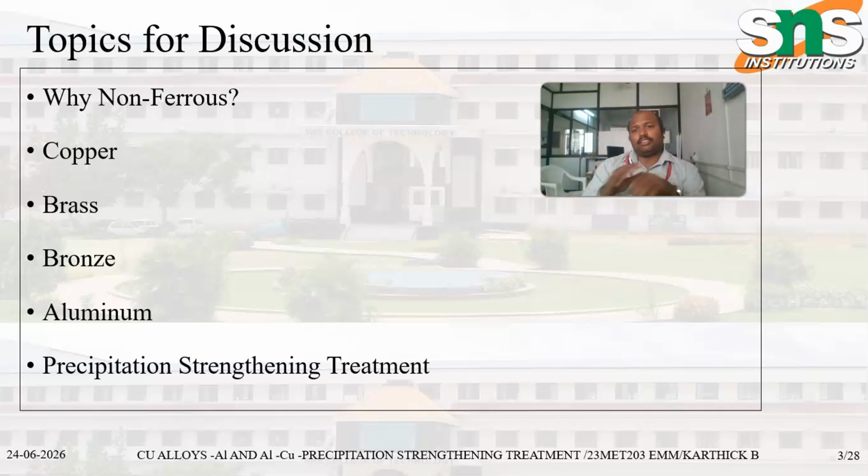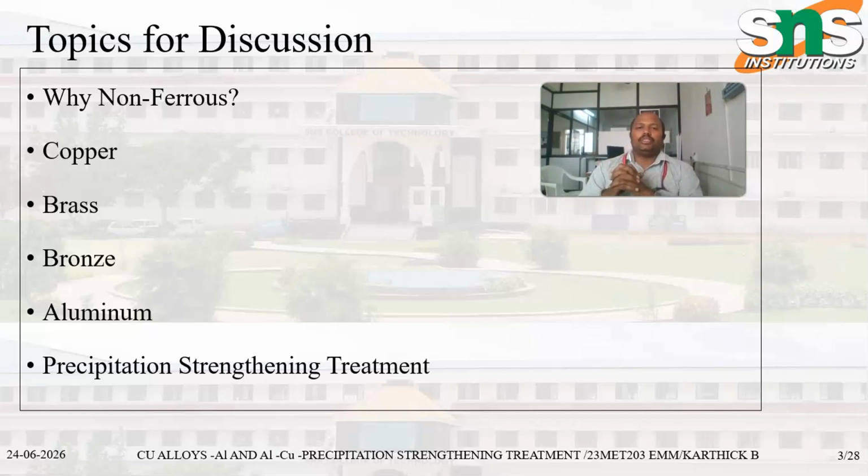The application of ferrous material is much larger, but it is constrained to steel and iron alone. In some applications corrosion may occur, or where much lesser strength is required, we go for non-ferrous material like aluminum, copper, bronze, etc.